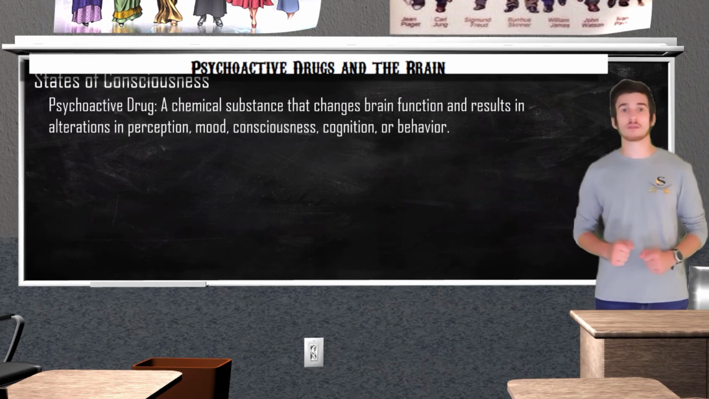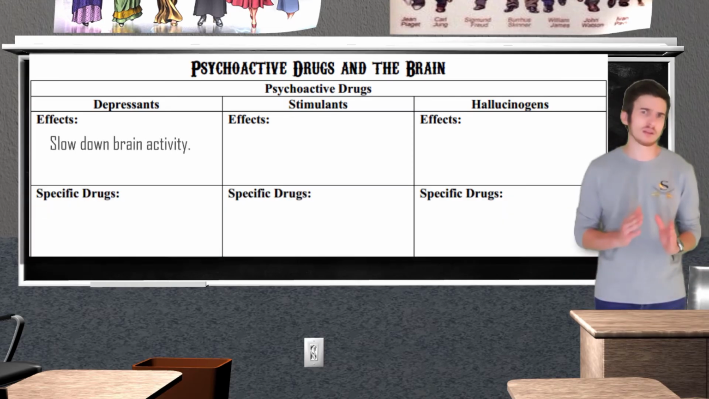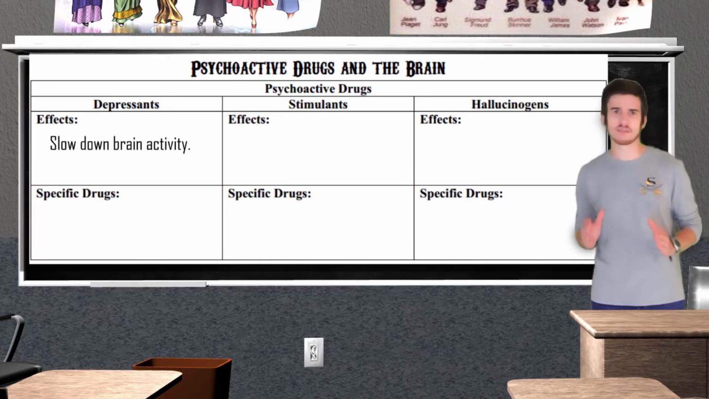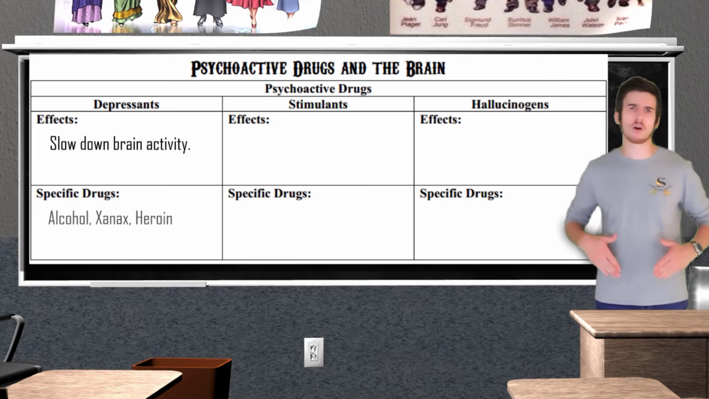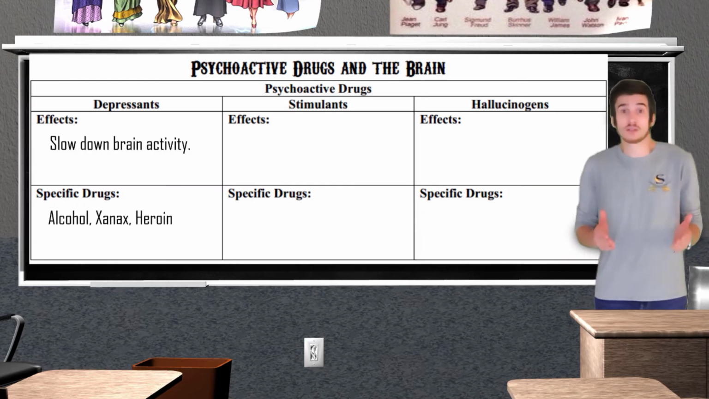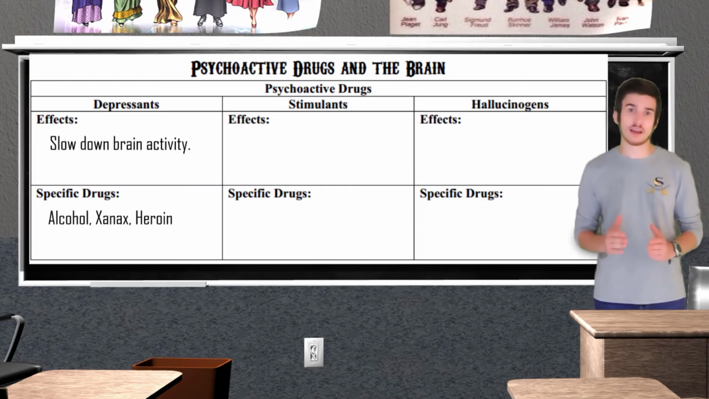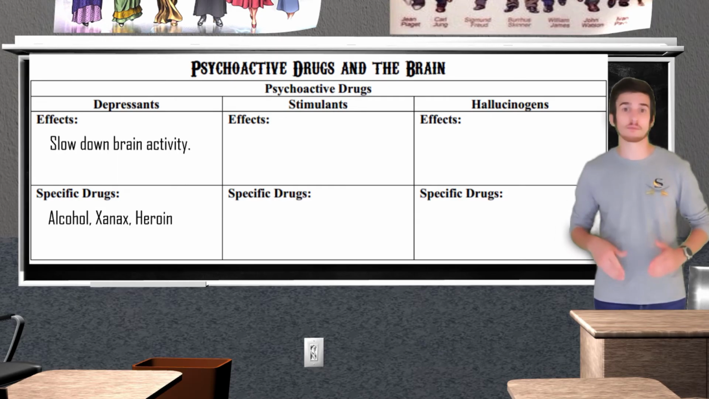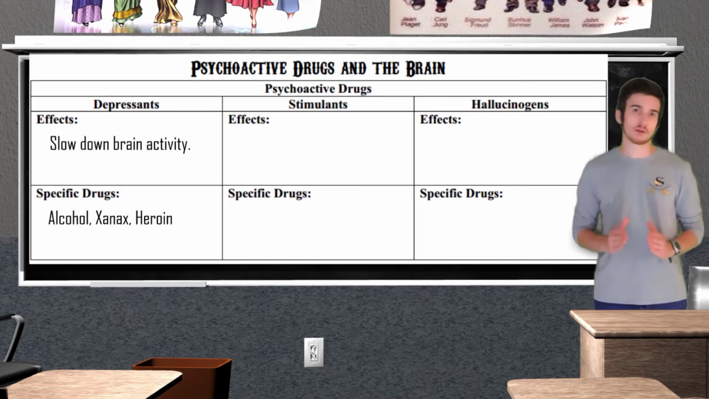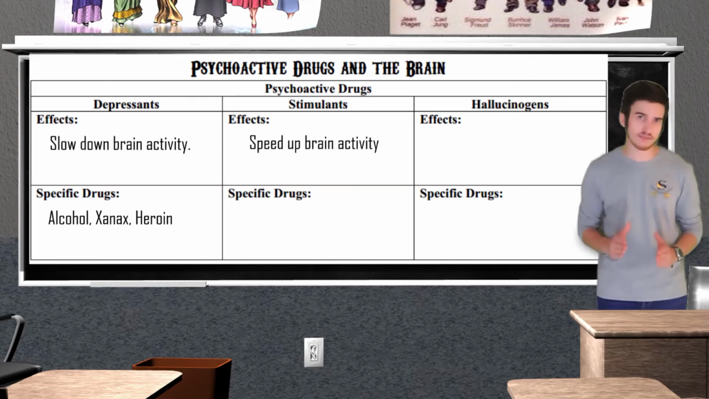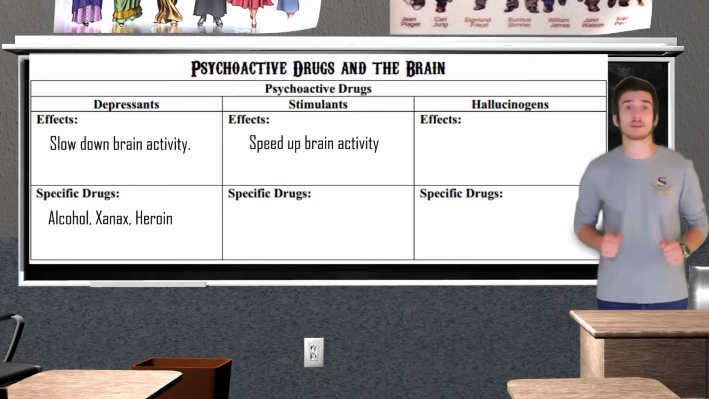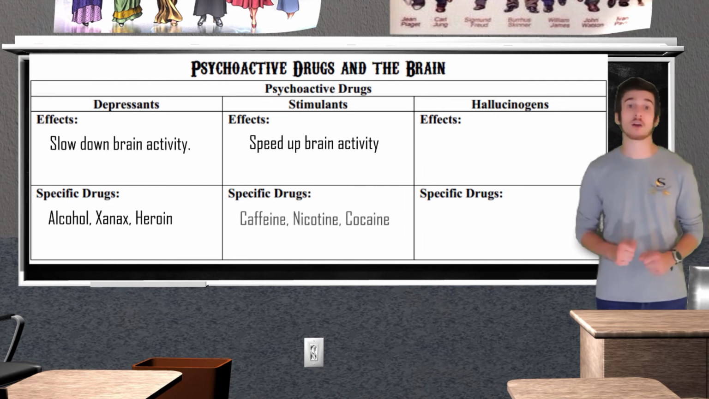Depressants are going to be a category of psychoactive drugs that depress or inhibit brain activity. These are drugs such as alcohol or benzodiazepines, which is a category that the drug Xanax falls under. Opiates such as morphine and heroin also can fall under the category of depressant. Stimulants serve an opposite purpose. Stimulants are a category of psychoactive drugs that increase brain activity, arouse behavior, and increase mental alertness. These are drugs such as caffeine, nicotine, and cocaine.